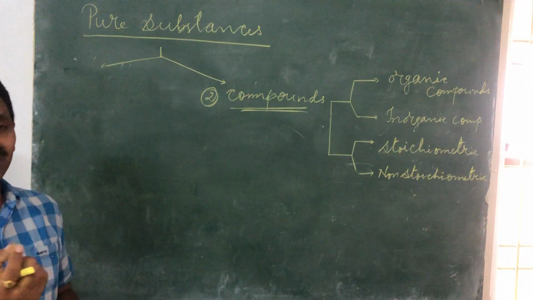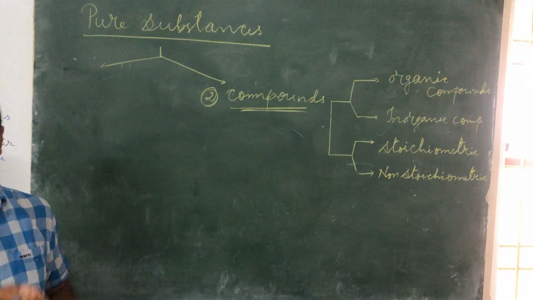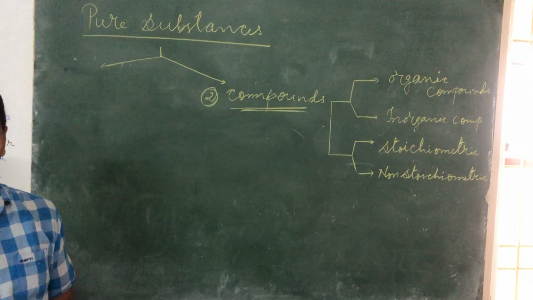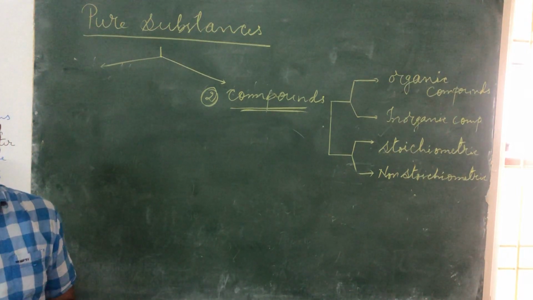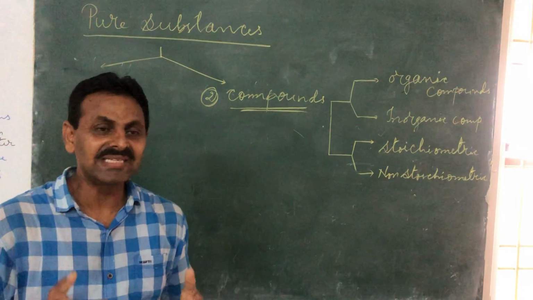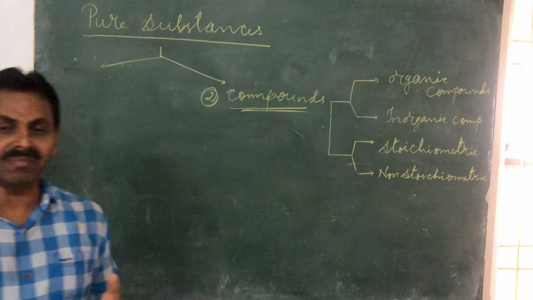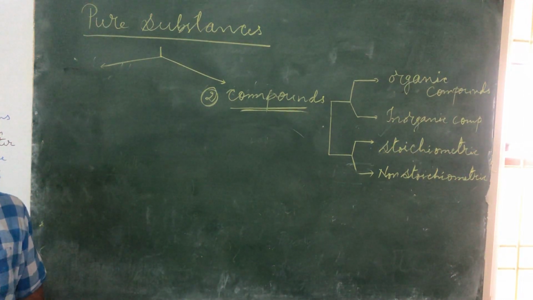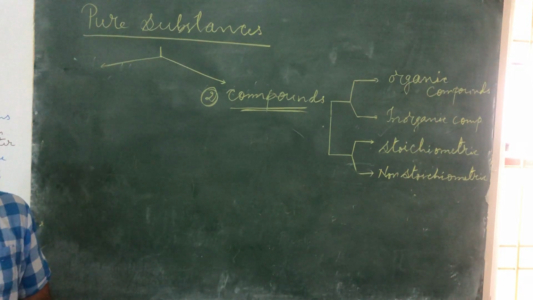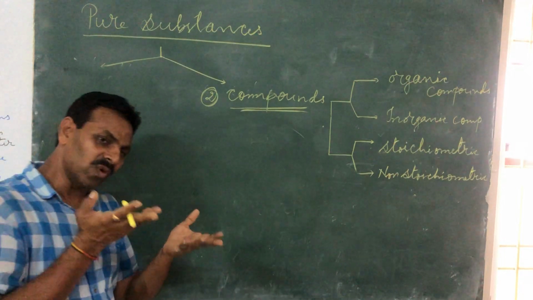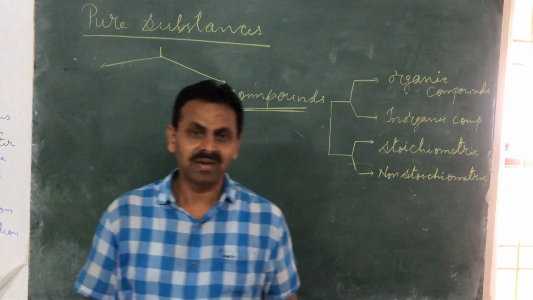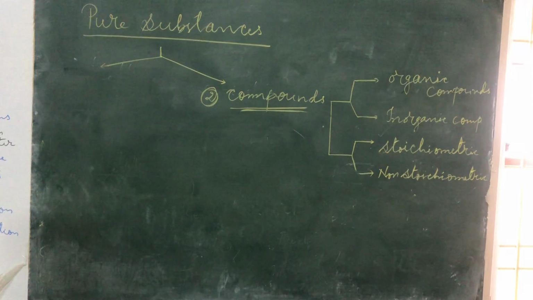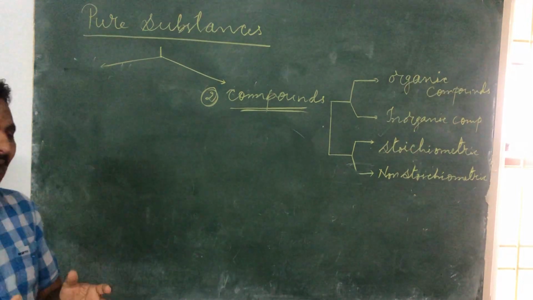A single element cannot form a compound. I cannot say that carbon is a compound because only one element is there. I'll say that it's an element. It is existing in the form of carbon. The matter is existing in the form of an element, carbon. Okay? Iron can exist in elemental form. Sulfur can exist in its own sulfur form. Okay? Phosphorus can exist independently in its own phosphorus form. They are all existing as elements.